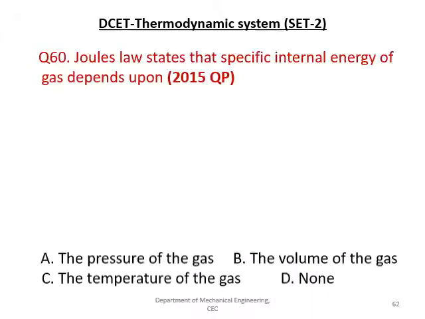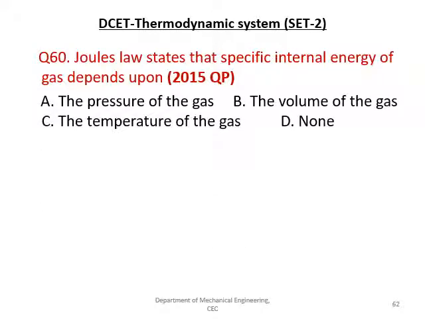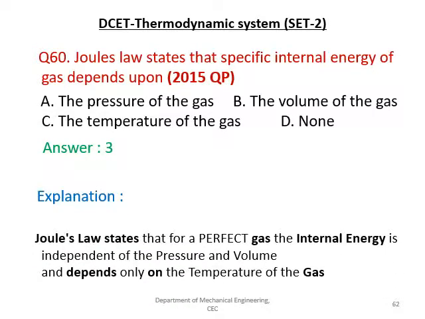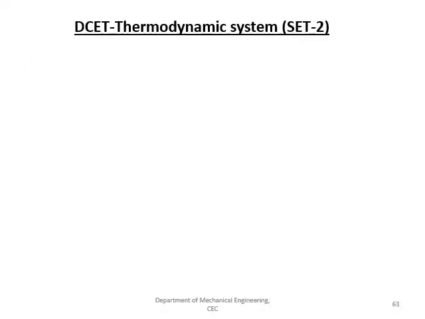The next question is, Joule's law states the specific internal energy depends on, given options: the pressure of the gas, the volume of the gas, the temperature of the gas, and none. The right answer is C, that is the temperature of the gas. We can explain, Joule's law states that for a perfect gas, the internal energy is independent of the pressure and volume and depends only on temperature.